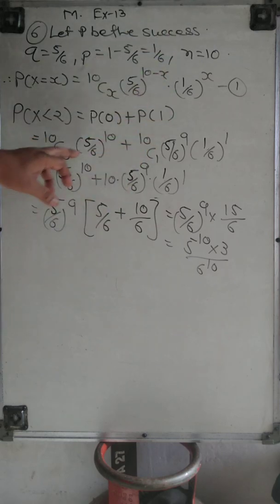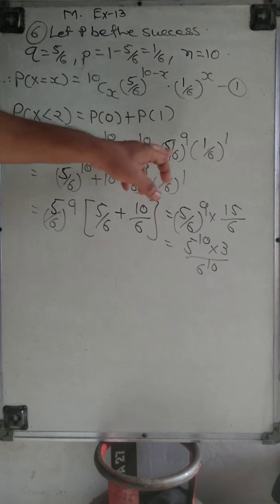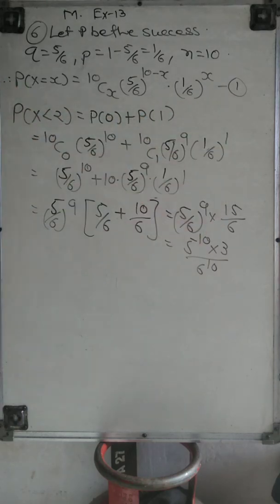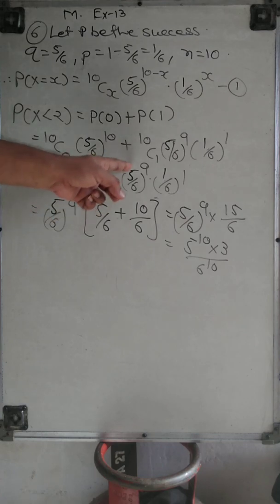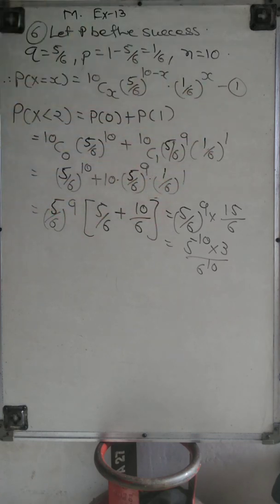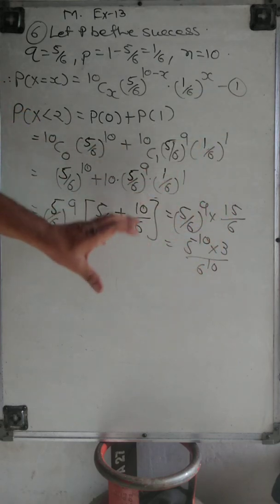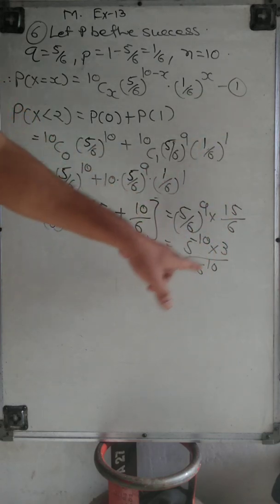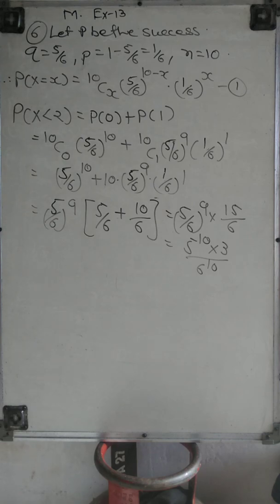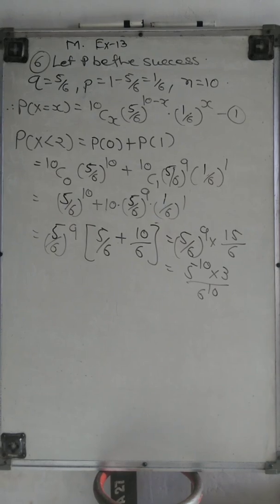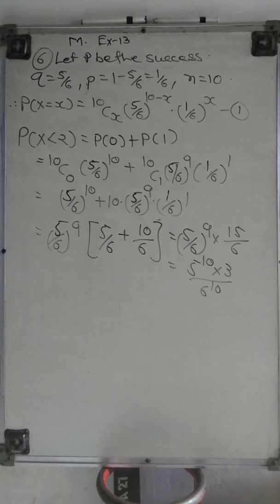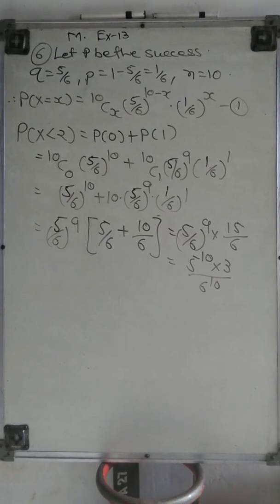Then we get 10C0, 5 by 6 raised to 10 plus 10C1, 5 by 6 raised to 9 into 1 by 6 raised to 1. So our 5 by 6 raised to 10 plus 10, 5 by 6 raised to 9 into 1 by 6 raised to 1. Now 5 by 6 raised to 9 is taken common, then we have 15 by 6 in bracket. If we simplify, then we get 5 raised to 10 into 3 upon 6 raised to 10. Okay, so this is our answer, and this is also a good sum. Now we go for the next one.